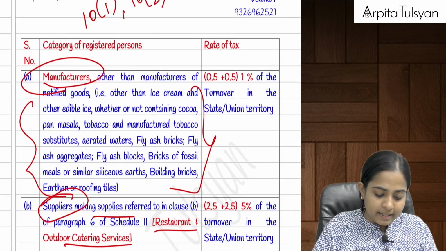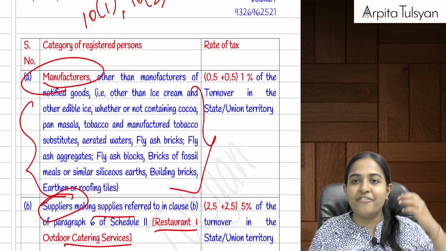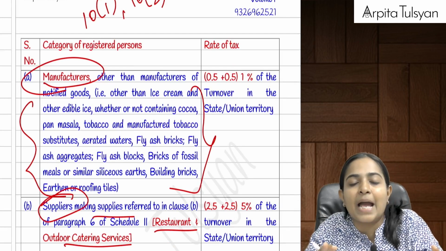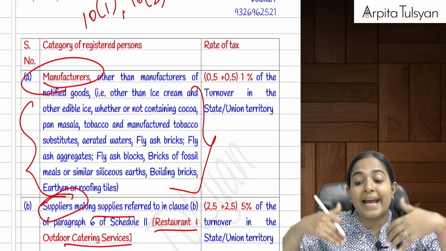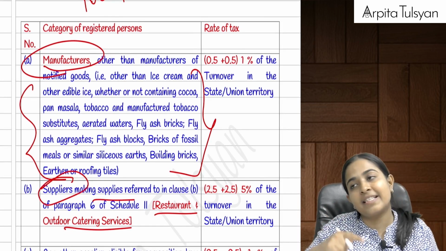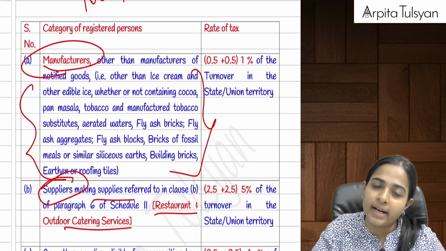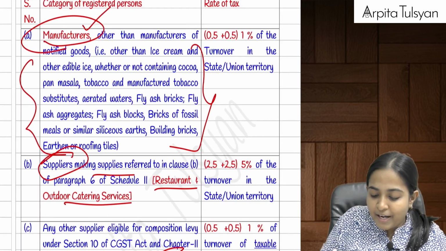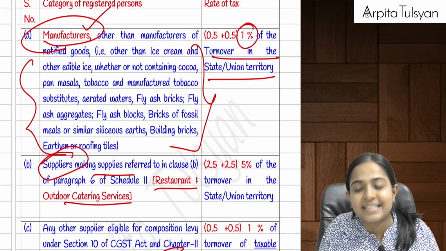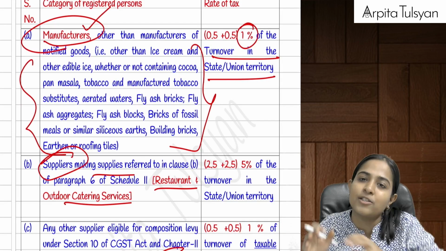Now let's try to understand what benefit you are getting. Last year, if my aggregate turnover did not exceed those limits, then in the current year I am eligible for composition scheme. Eligible for composition scheme means what benefit is available? First of all, you can pay tax at very, very lower rates. Yes, manufacturers can pay tax at the rate of 1% of the turnover in the state or union. Every office will pay its own taxes.